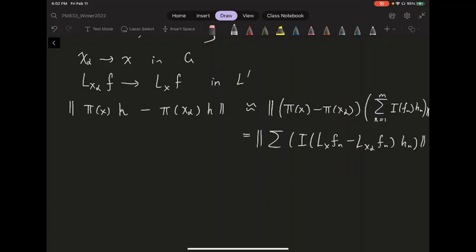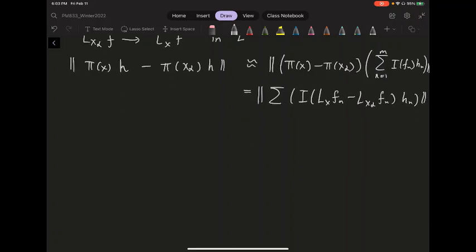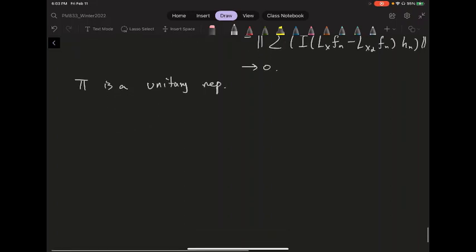And because of these left translation conversion L1, your I representation is also contracted with respect to the one norm. So this one is going to 0. Okay, so this should be a 3 epsilon argument, but essentially you can show that this pi is also SOT continuous. And so basically now we prove that there is a pi, which is a unitary representation. And so we just need to show that it integrates to the same thing as I.